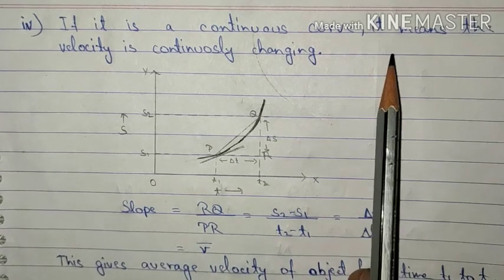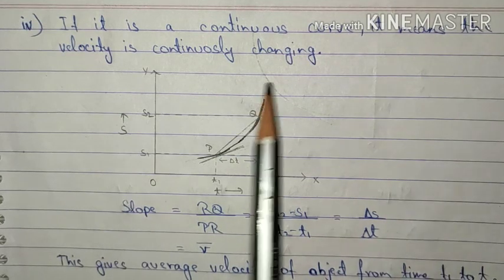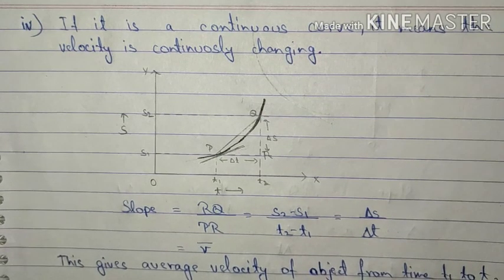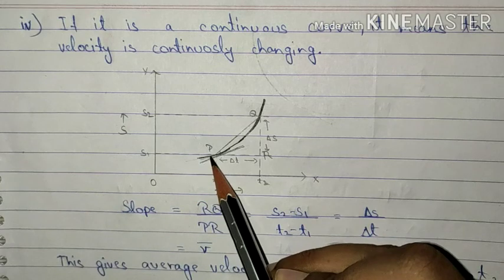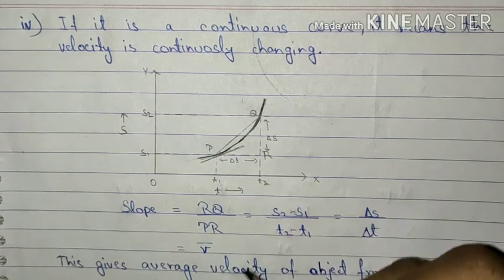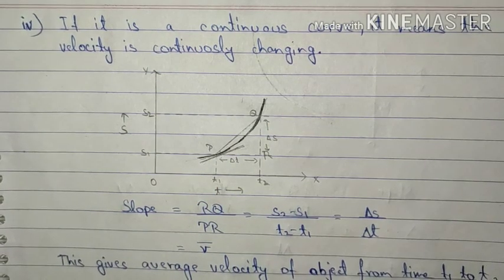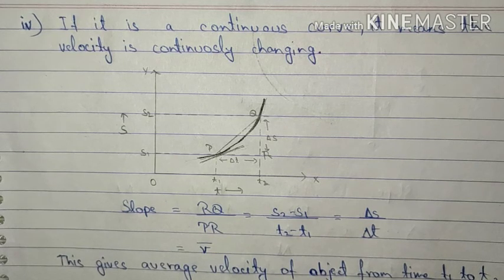If it is a continuous curve, it means the velocity is continuously changing. Now you will observe some graphs where the line is curved. When the line is curved, we say that the velocity is continuously changing. Now, in such cases,